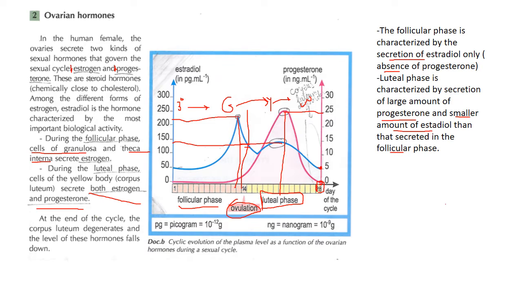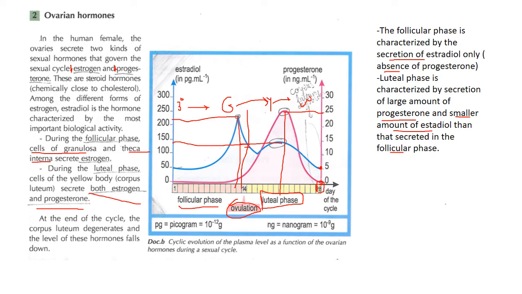Thus, we can deduce that the cells of the Graafian follicle are secreting estrogen, but not progesterone. So the cells of the granulosa and the internal theca are secreting estrogen.